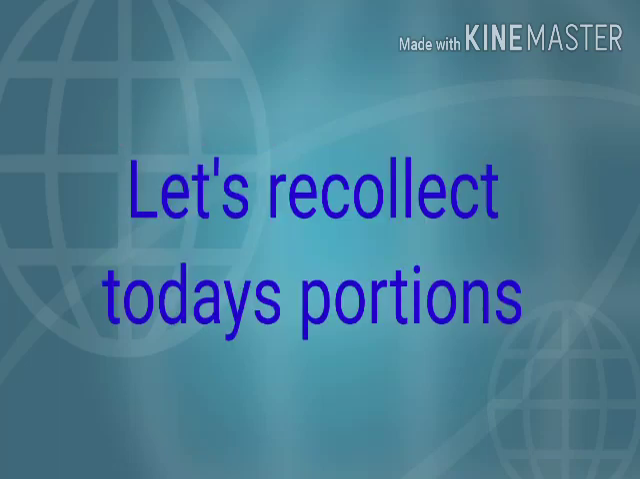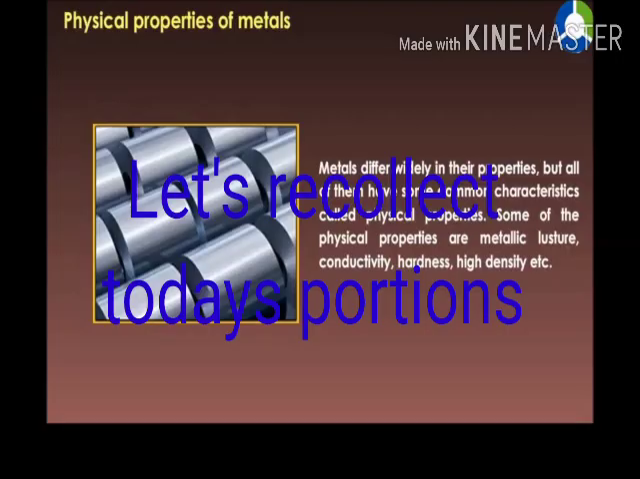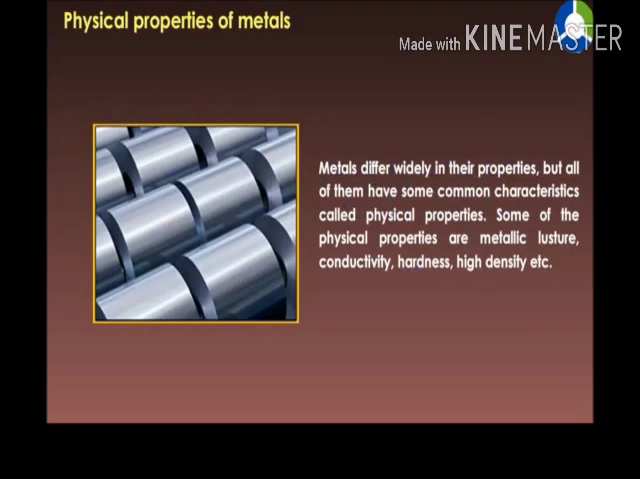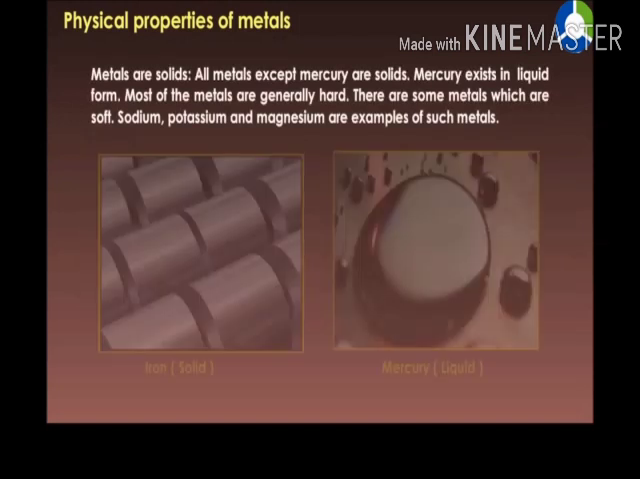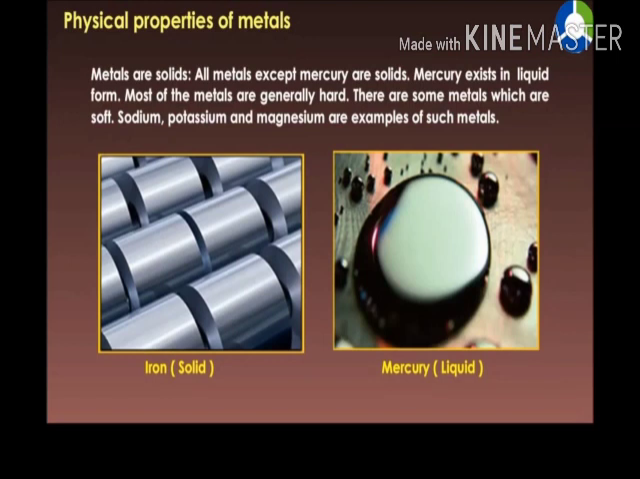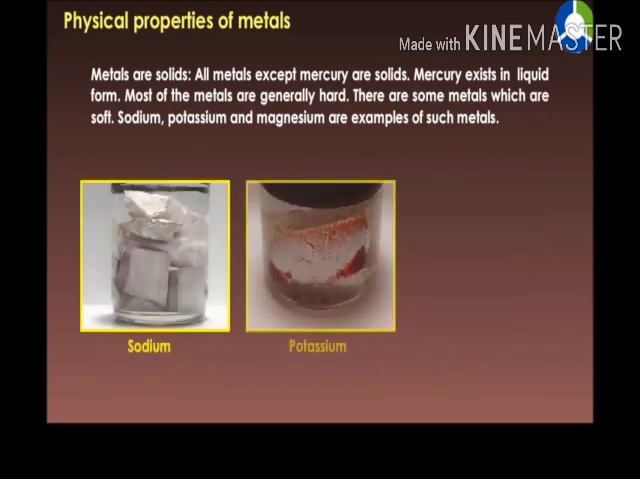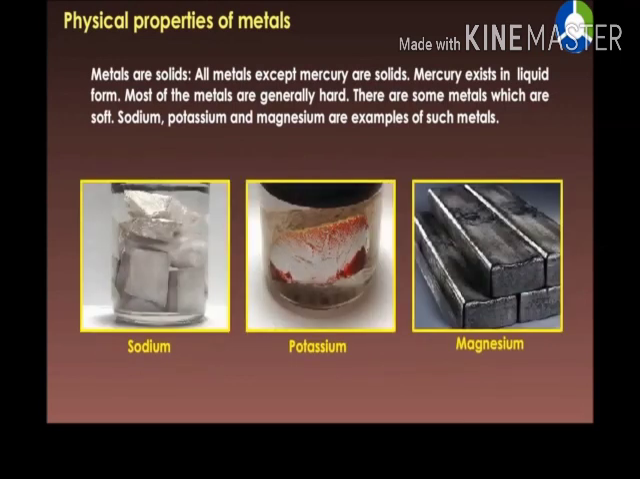Let's recollect what we have learned today. Metals differ widely in their properties, but all of them have common characteristics called physical properties. Some of the physical properties are metallic luster, conductivity, etc. Metals are generally solids. All metals except mercury are solids. Mercury exists in liquid form. Most of the metals are generally hard, but there are some metals which are soft. Sodium, potassium and magnesium are examples for such metals.